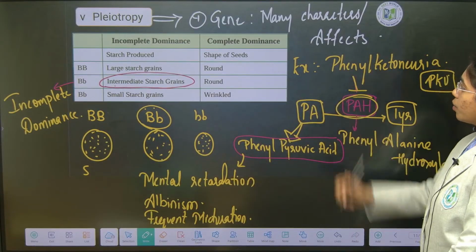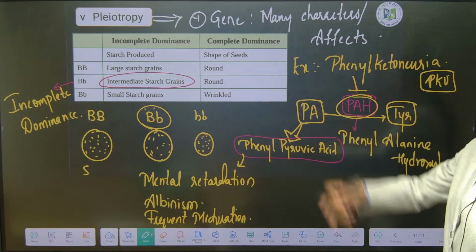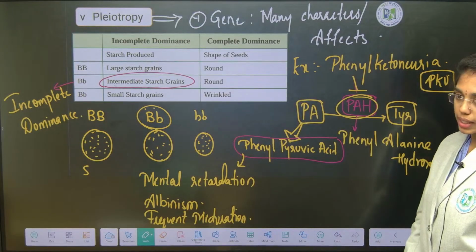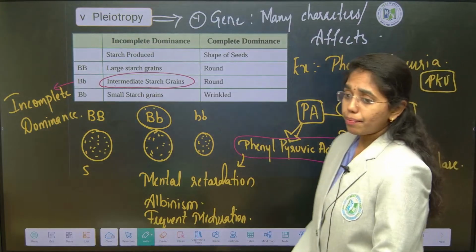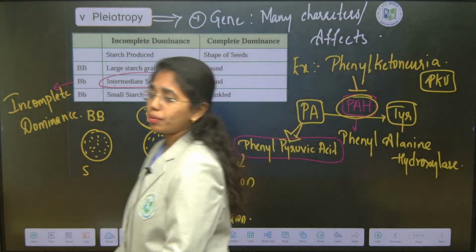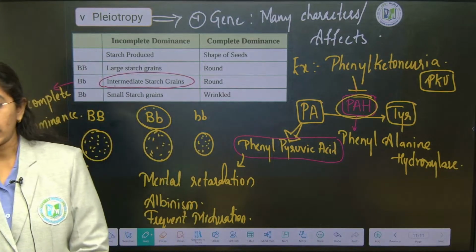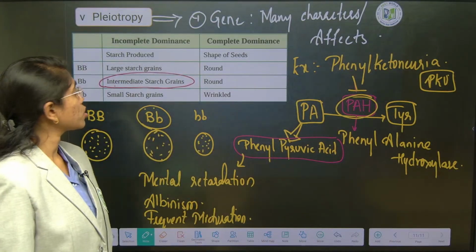Understood? So phenylketonuria is one more example. Starch synthesis with incomplete dominance is one example of pleiotropy. One more example is depigmentation that you will see in Drosophila, skin depigmentation. These are the examples of pleiotropy.